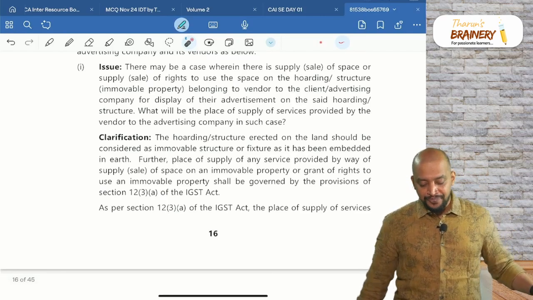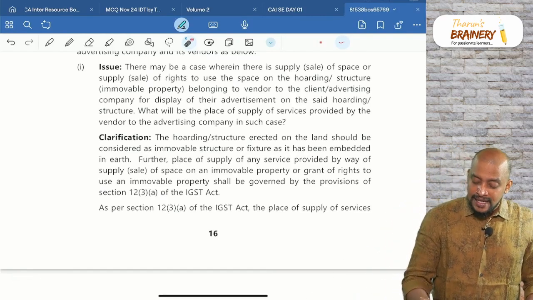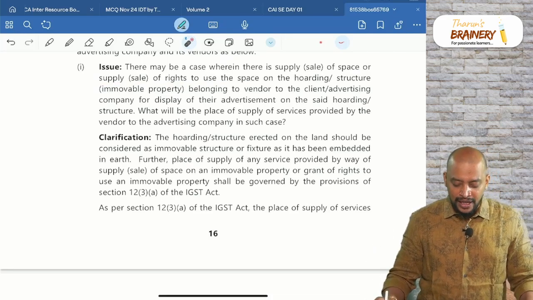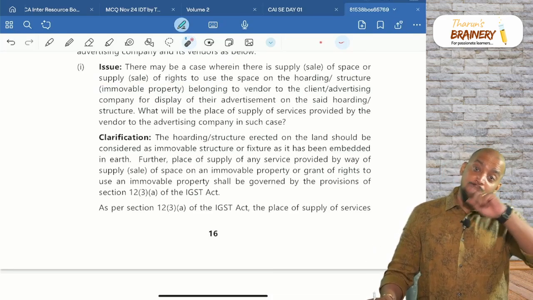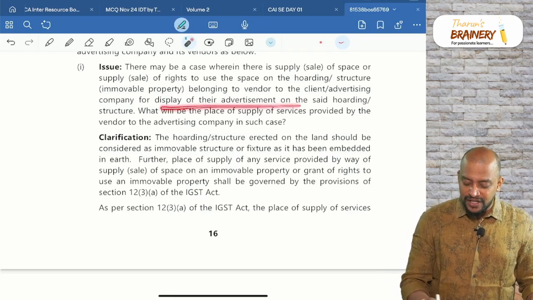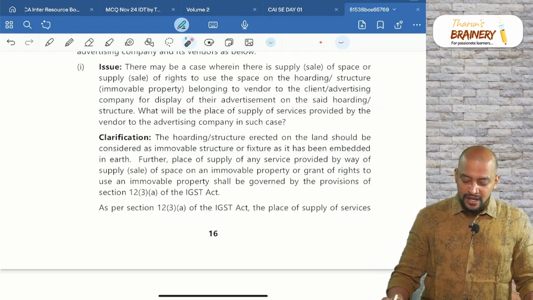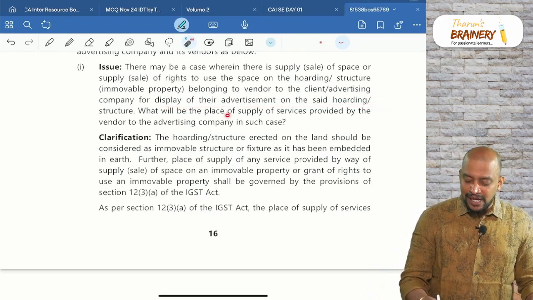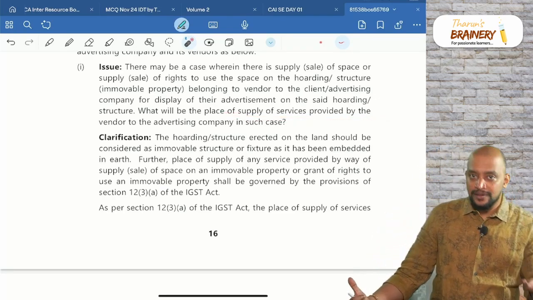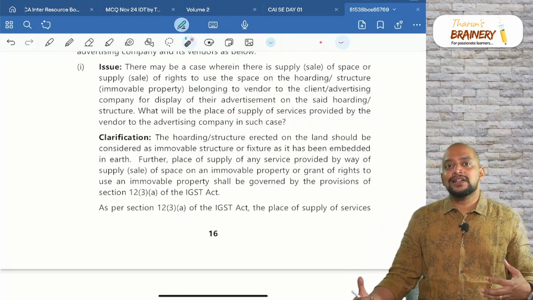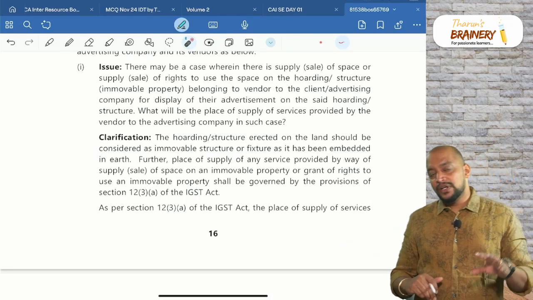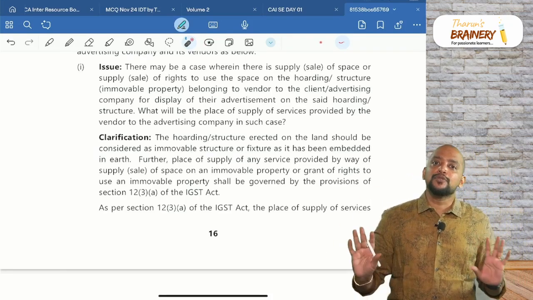Issue number one: there may be a case where there is supply of space, or supply of rights to use the space on the hoarding belonging to a vendor, to the client or advertising company for display of their advertisement on the said hoarding. What will be the place of supply in that case? Vendor means the property owner, so that person is giving space to install the hoarding. That will be a service in relation to immovable property.